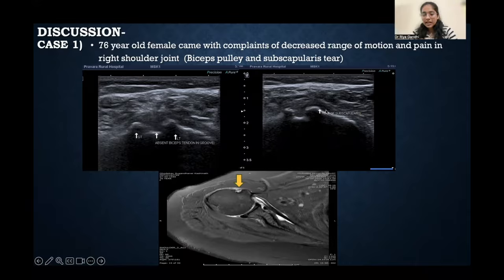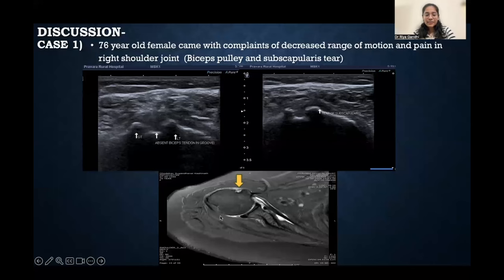And on dynamic evaluation for the subscapularis tendon, we tell the patient to laterally rotate her arm. While doing that, we can clearly see that there is a hypoechoic area near the attachment of the subscapularis tendon over the lesser tuberosity. So this is likely a partial tear of the subscapularis tendon.